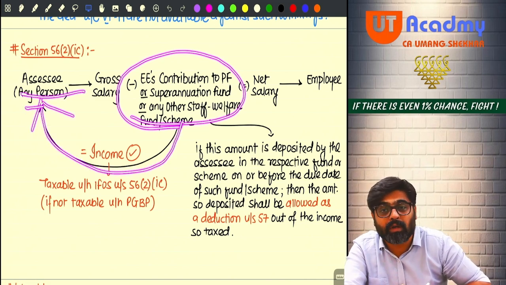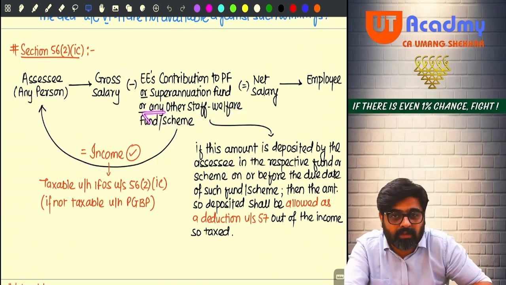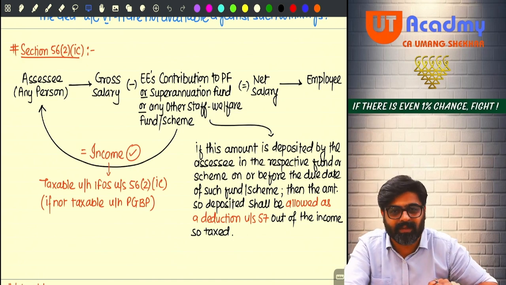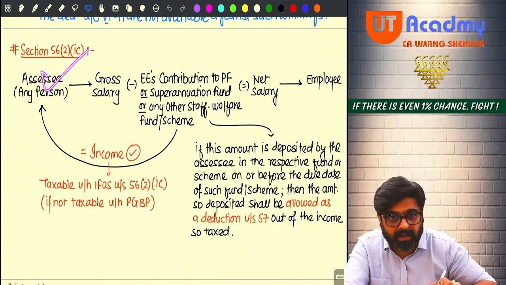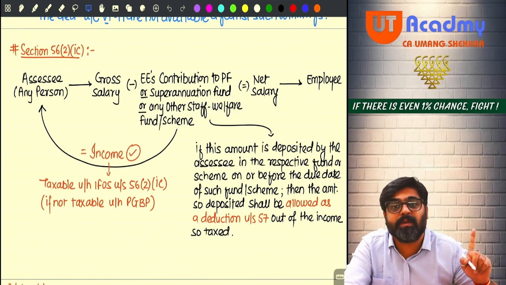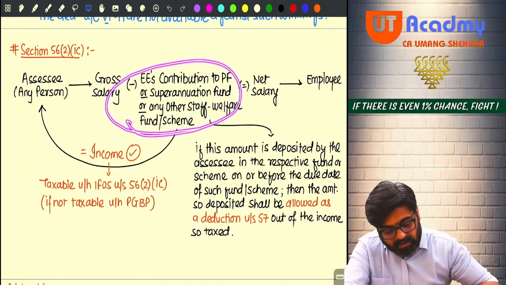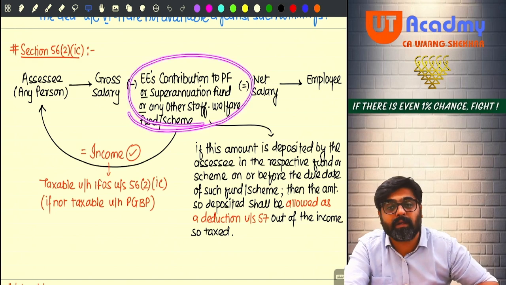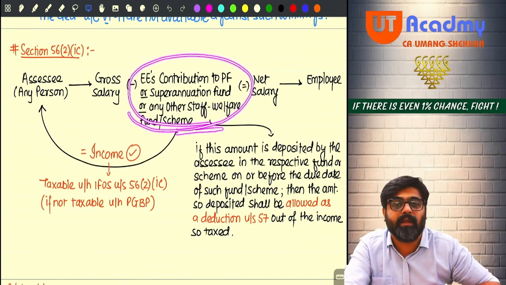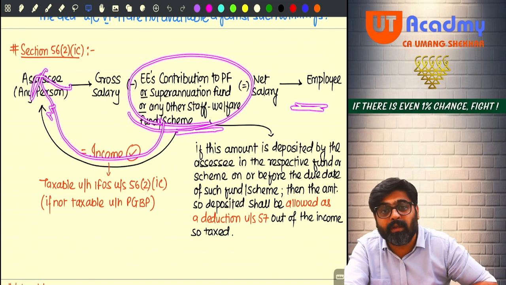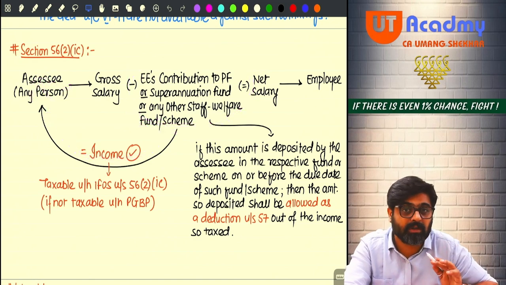And since you were not doing any business or profession, this amount cannot be taxed under the head PGBP as your income. So do one thing, bring this amount under the head IFOS. Now the amount deducted out of your employee's salary as employee's contribution will not be your PGBP income. For you it will be your IFOS income, section 56(2)(ic).